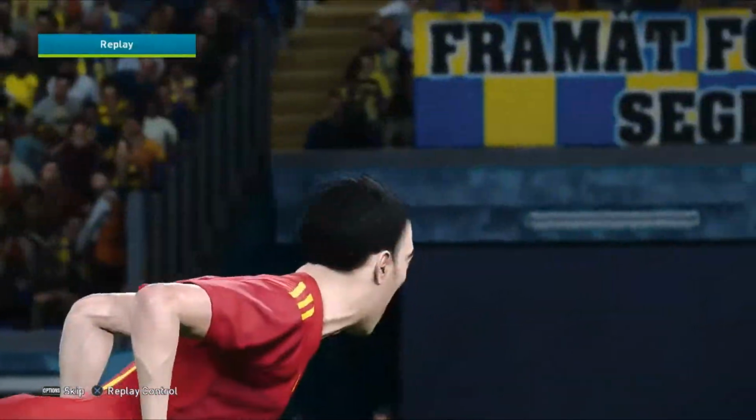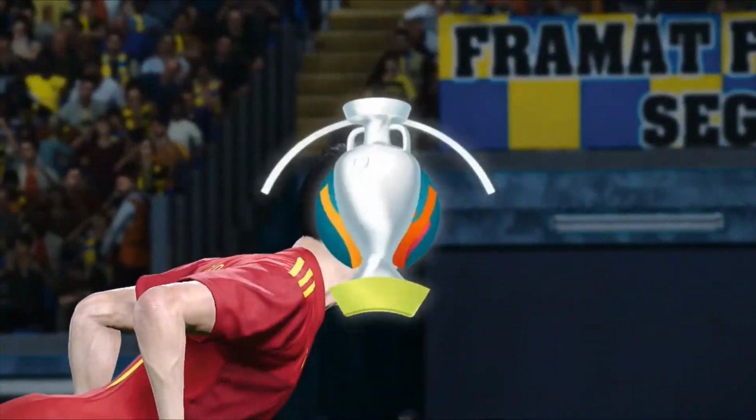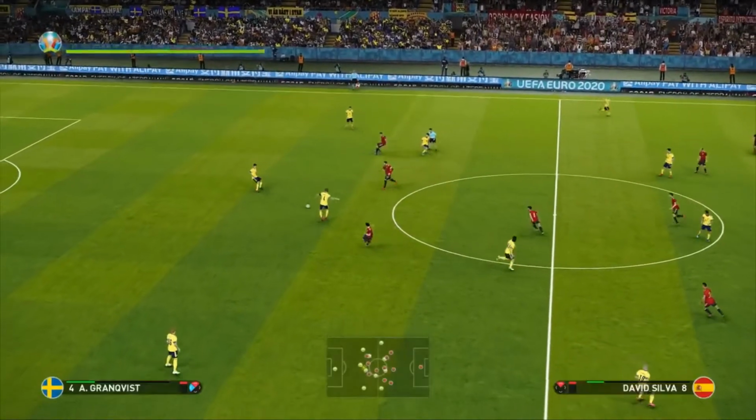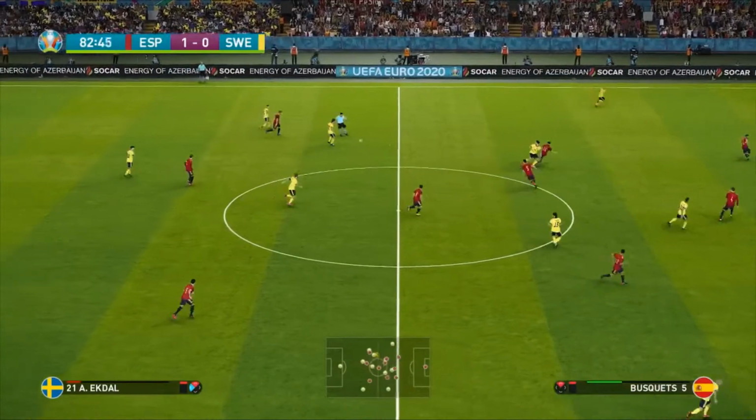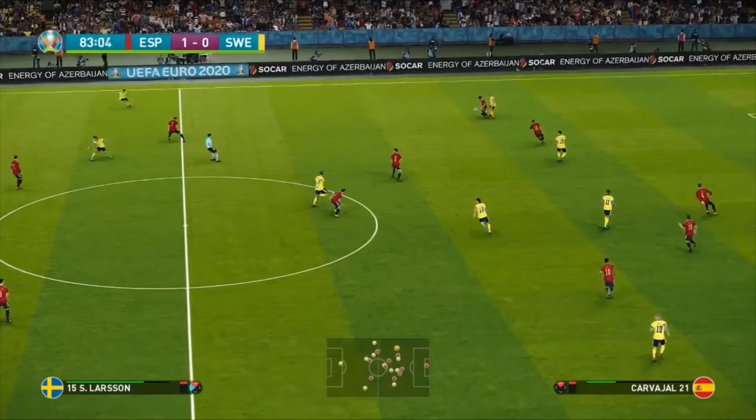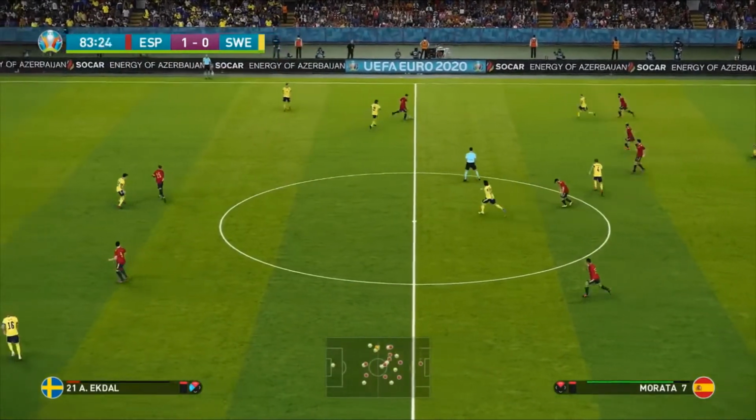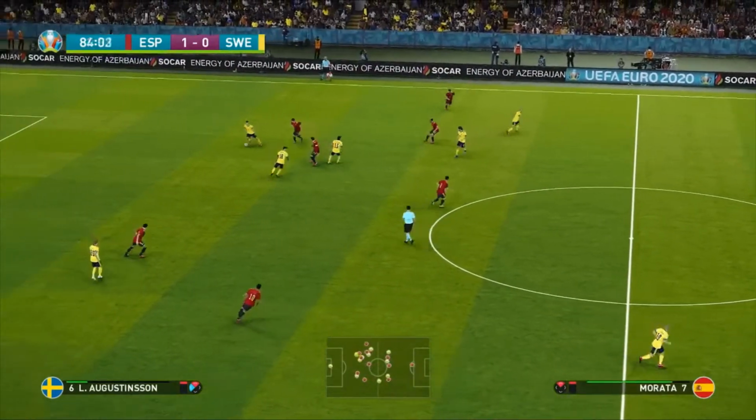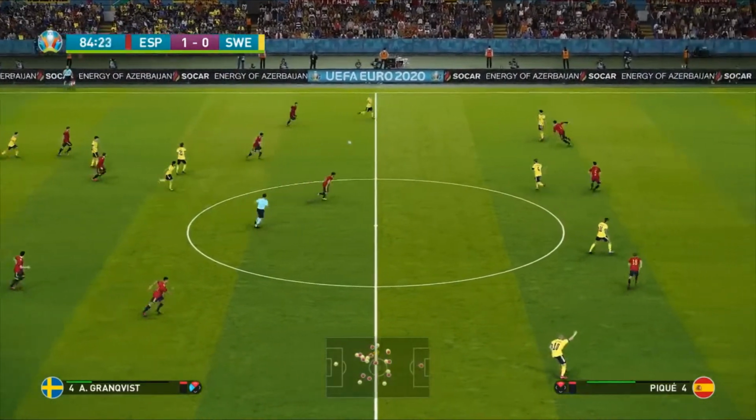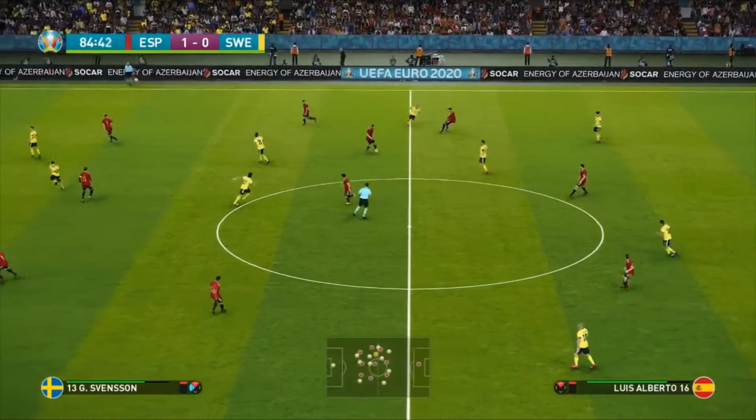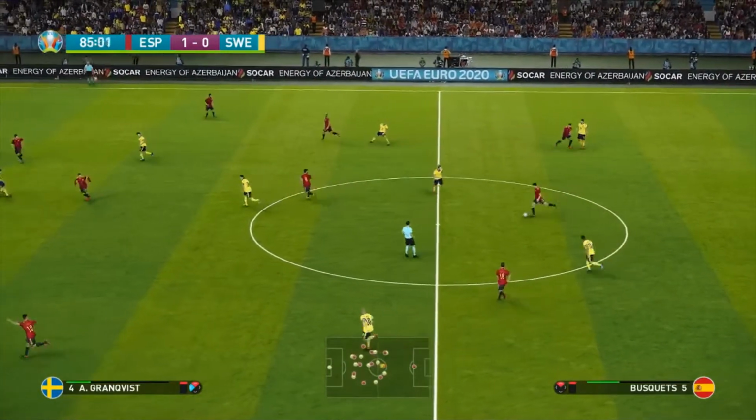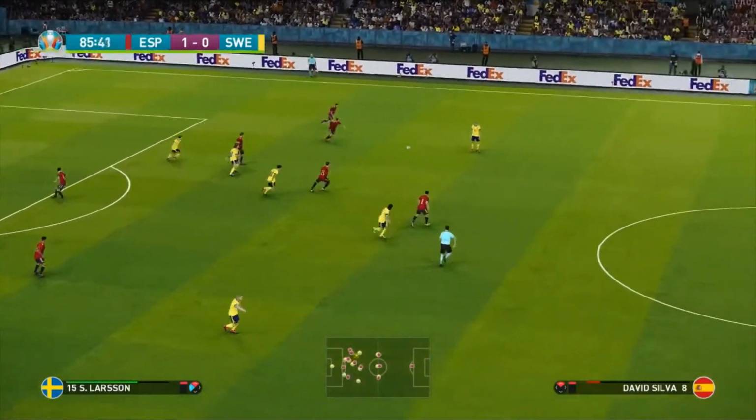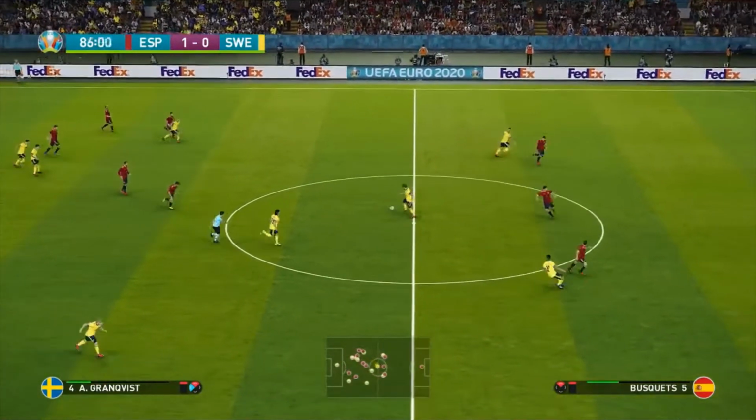And well, the Swedes will slightly feel disappointed. They've had a fantastic game, but there's still 8 minutes in this match. Can they get an equaliser? Ekdal tries to move it into Larsson, and well, this is where the floodgates could open now. Here we go again. Granqvist tries to work the ball forward. David Silva into Busquets. Ramos heads it in for Ekdal.